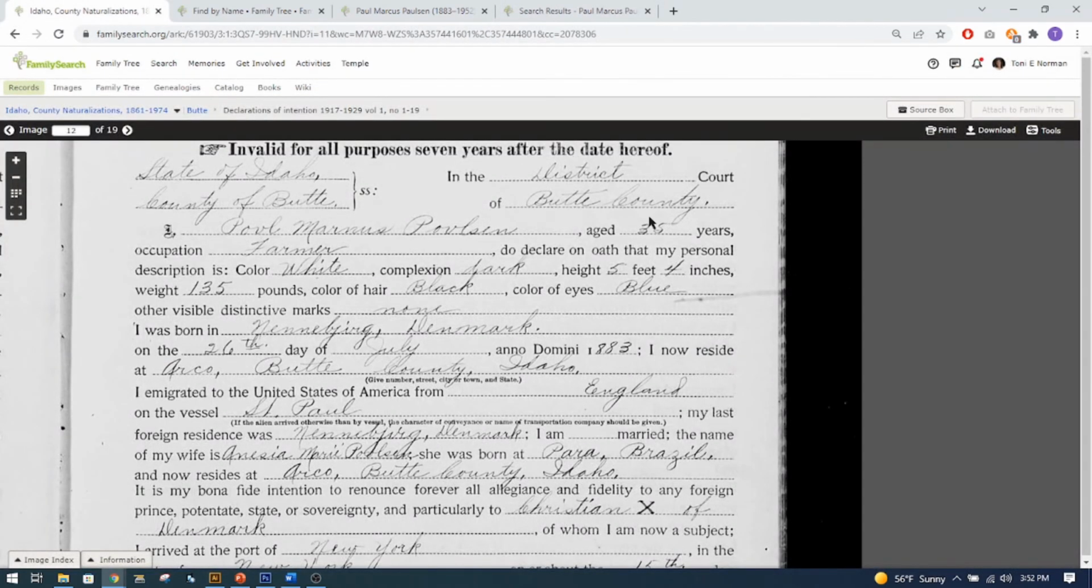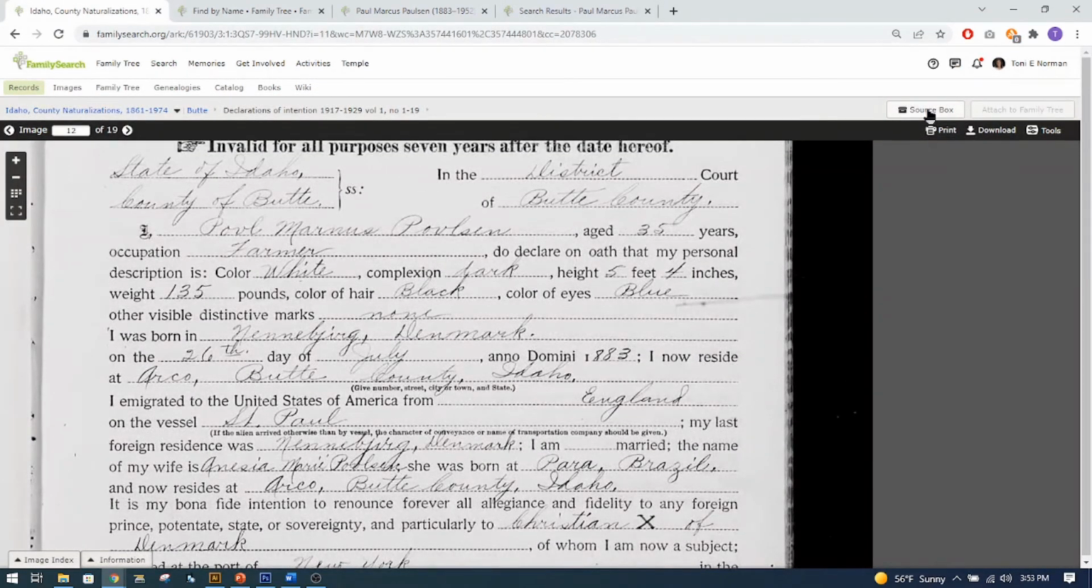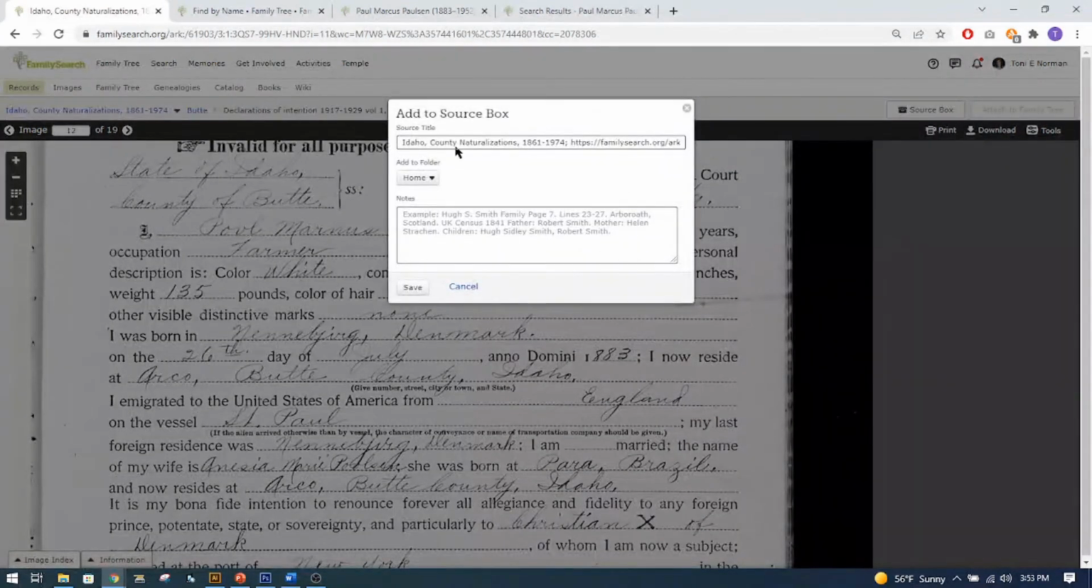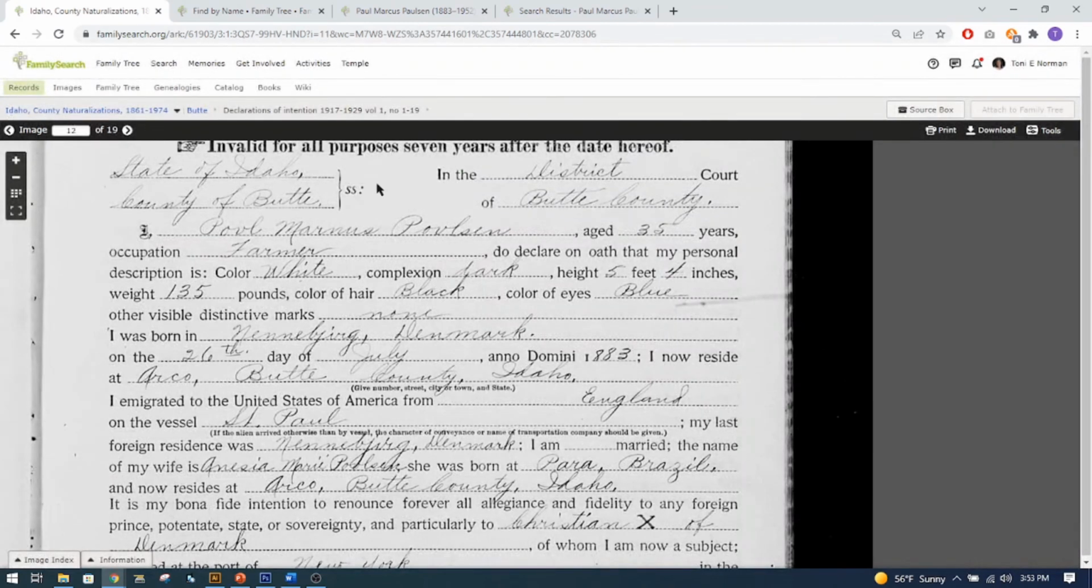There's probably other options, but I would put it in my source box. Add to my source box. And then you can change this. You don't need to have this big old long thing here. You can delete that. And it says county naturalization. And then if you want to put more information in there, you could. And I would save it.